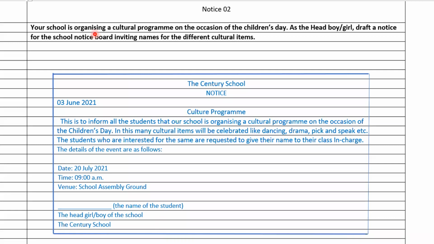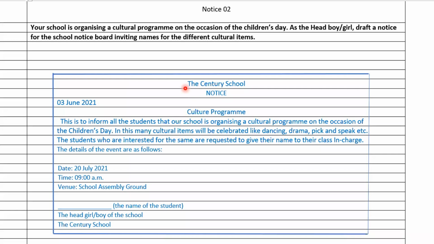Your school is organizing a cultural program on the occasion of Children's Day. As the head boy or girl, draft a notice for the school notice board inviting names for the different cultural items, right? So in this we have to write regarding a cultural program which is going to be held in your school, and you need to write a notice to invite the students to participate in the different cultural items.